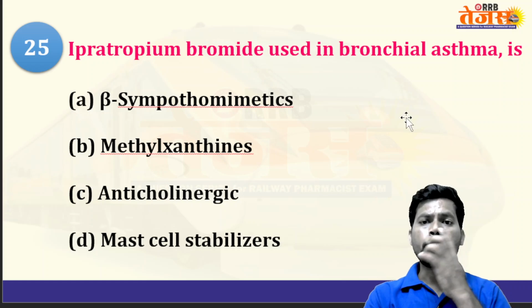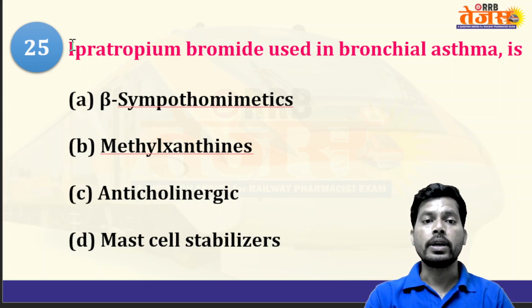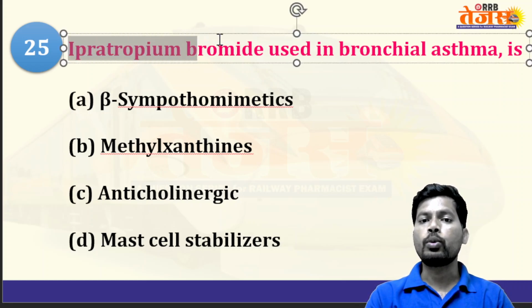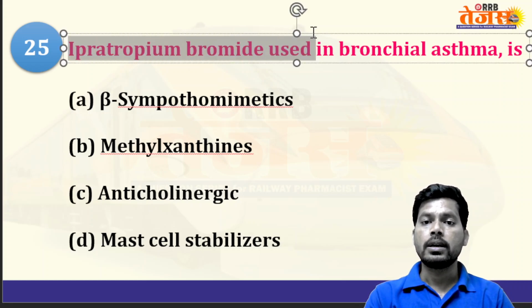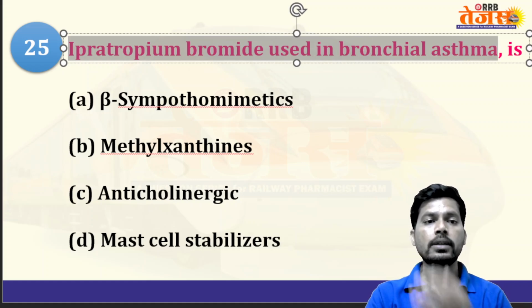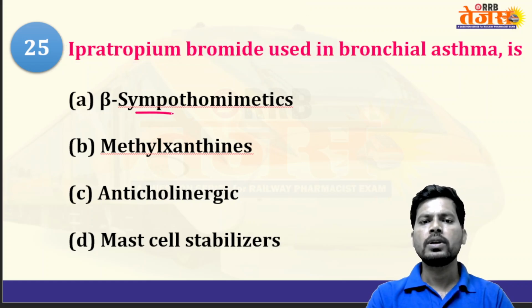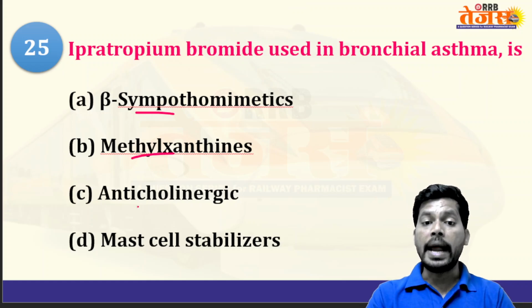Next, ipratropium bromide used in bronchial asthma is: a beta sympathomimetic? No, it does not cause agonism of beta receptors, and it is not a methylxanthine like theophylline. It is an anticholinergic.